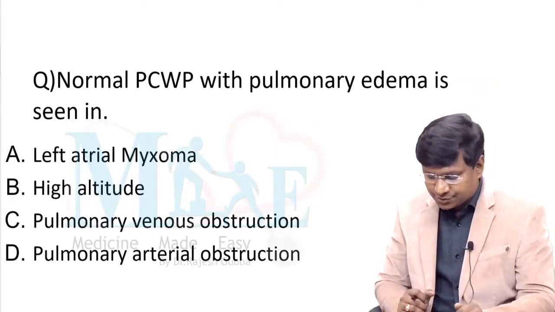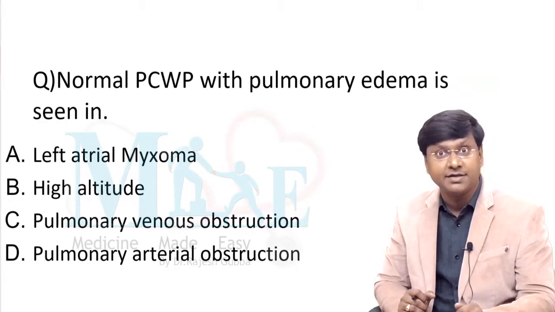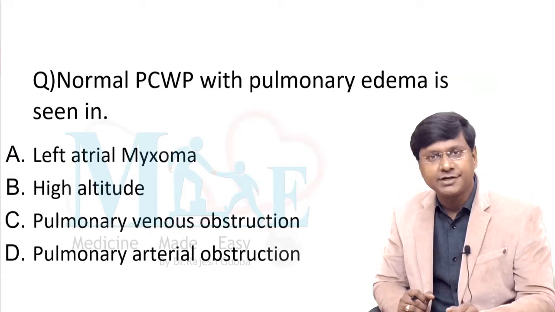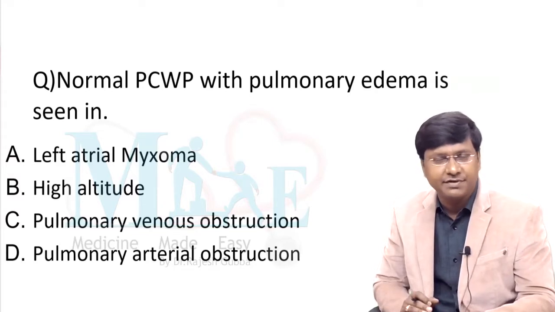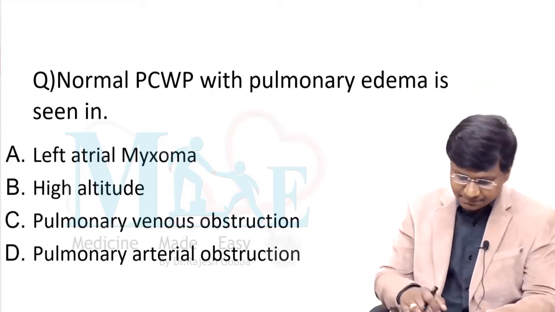Atrial myxoma, high altitude, pulmonary venous obstruction, pulmonary arterial obstruction. Now, a point that you should understand is, apart from the etiologies, whatever we have discussed in the ARDS, there are some more etiologies which will cause the ARDS. Let me discuss and we will come back to this question here.